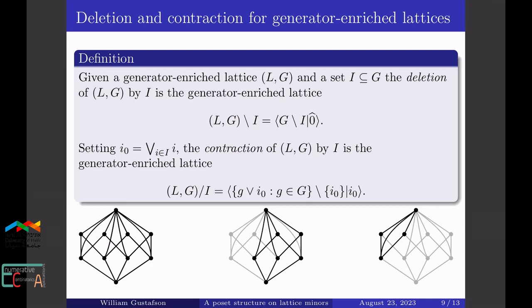I have 2 small examples here. On the bottom left is a face lattice of a square generated by its 4 atoms. And in the middle is the deletion by the first atom. You'll notice we also lose the 2 elements just above that atom because they're not joins of the remaining 3 atoms. Then on the right is the contraction by the same atom. And notice here the top element is a generator that's coming from the 4th atom on the right.